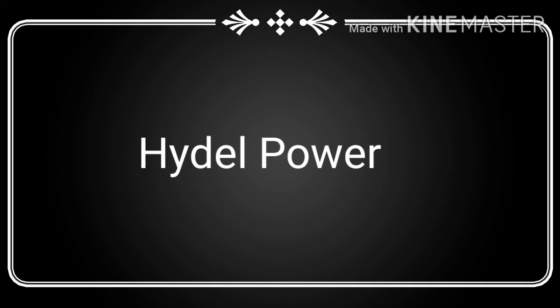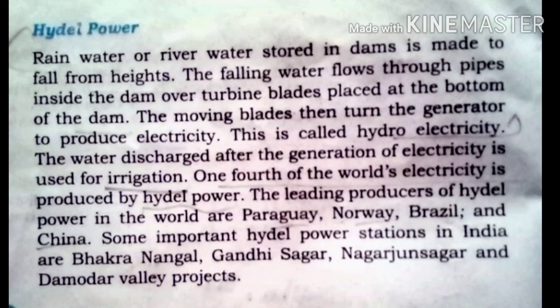Hydroelectric power. Rainwater or river water stored in a dam is made to fall from heights. The falling water flows through pipes inside the dam over turbine blades placed at the bottom of the dam. The moving blades then turn the generator to produce electricity. This is called hydroelectricity. We use hydroelectricity for the purpose of irrigation.